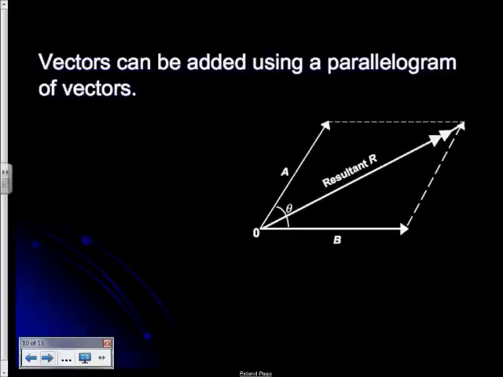There is a method called the parallelogram of vectors, and I'll just mention it. I don't think I want you to write this in your notes. I'll just mention in passing that when you've got these two vectors A and B drawn like so, it is possible to simply create a parallelogram, and then draw the resultant in here as the diagonal across that parallelogram. Effectively, what you have done is again added vector B and vector A together, but it's a slightly different approach to doing it. So that's just to mention it in passing without you drawing that.